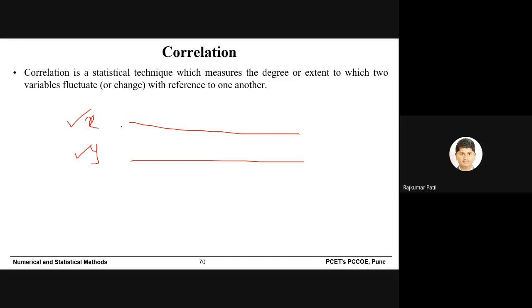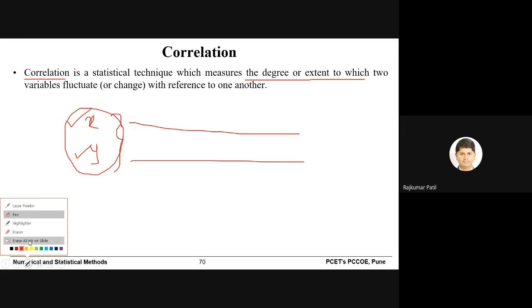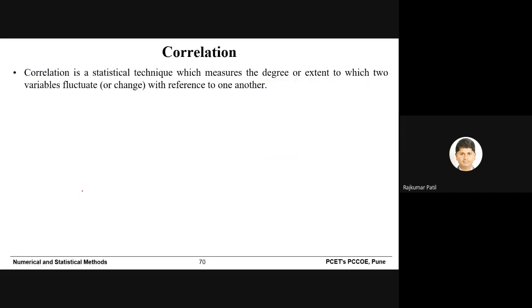And we generally try to find out the relationship between X and Y. Correlation is a statistical technique which measures the degree or extent to which two variables fluctuate or change with reference to one another, and whether there is any relationship between these two variables or not.